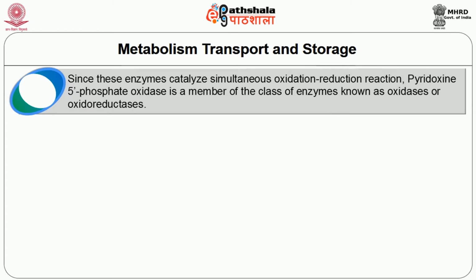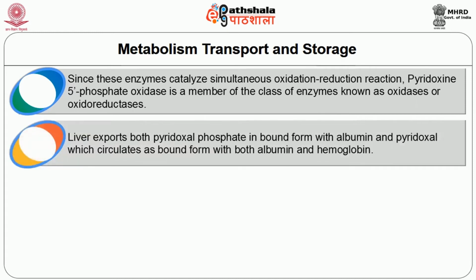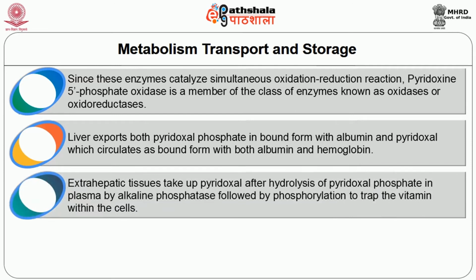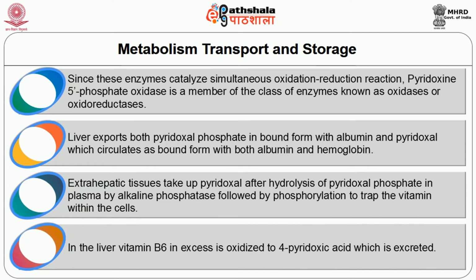The liver exports both pyridoxal phosphate bound to albumin and pyridoxal, which circulates bound to both albumin and hemoglobin. Extrahepatic tissues take up pyridoxal after hydrolysis of pyridoxal phosphate in plasma by alkaline phosphatase, followed by phosphorylation to trap the vitamin within the cell. In the liver, B6 is oxidized to 4-pyridoxic acid, which is excreted, and any excess is also excreted.